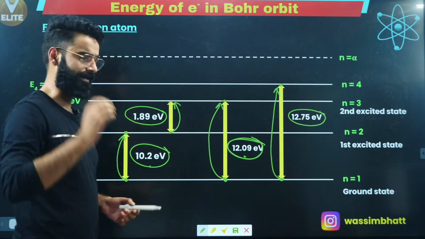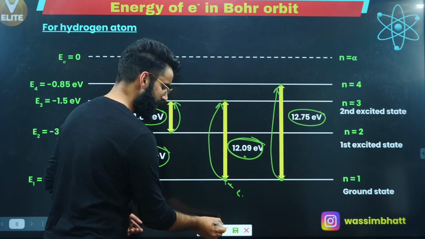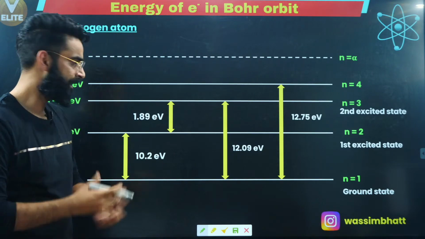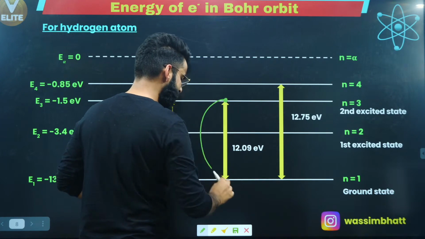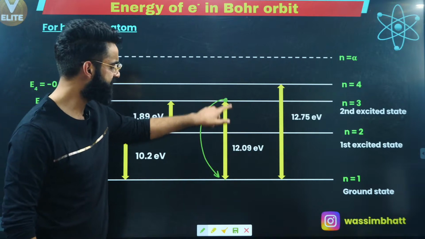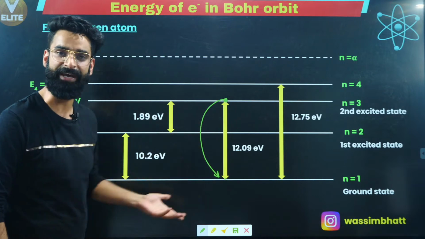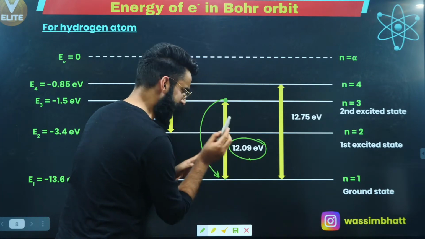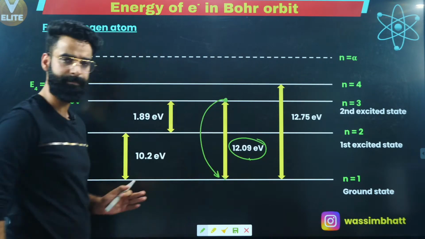Now, people, if I ask you one thing. In the last session, I told you when the electron makes a transition from higher energy state to lower energy state, it emits energy, right? So, for example, if the electron is right now in shell number 3 and it has to go directly to shell number 1, the electron is moving from higher energy state to lower energy state. Definitely, the electron will be emitting energy. How much energy will it be emitting? Whatever is the energy gap between these two shells, this much amount of energy the electron will be emitting when it makes a transition from shell number 3 to shell number 1, right?